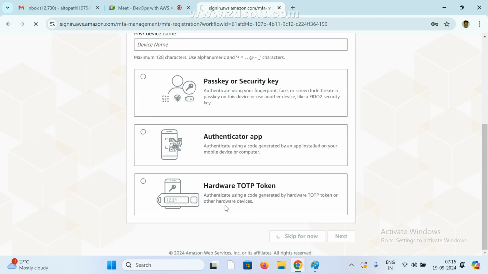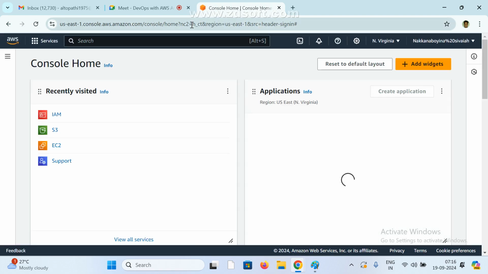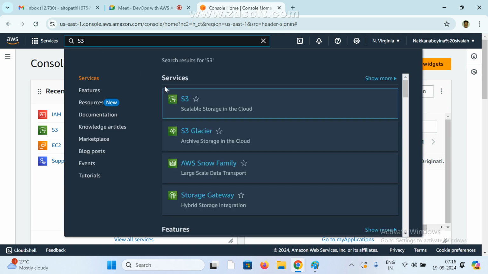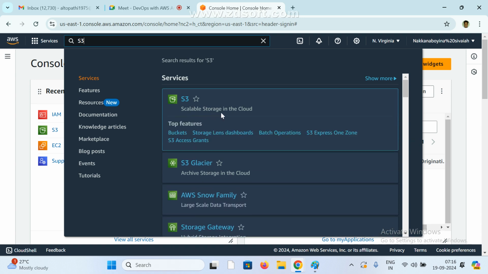Now I have logged into the root user. If we go here, this is the global search. If we type S3, this is the one service provided by AWS people. See, scalable storage in the cloud.